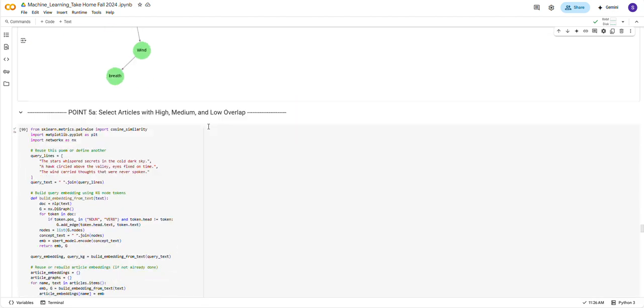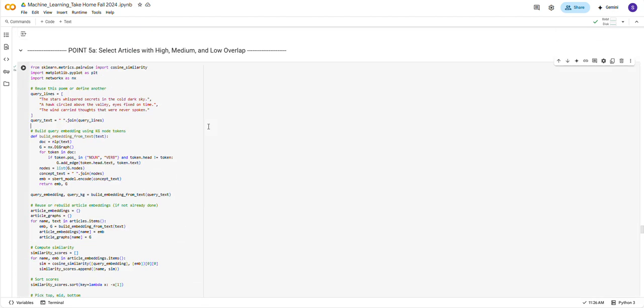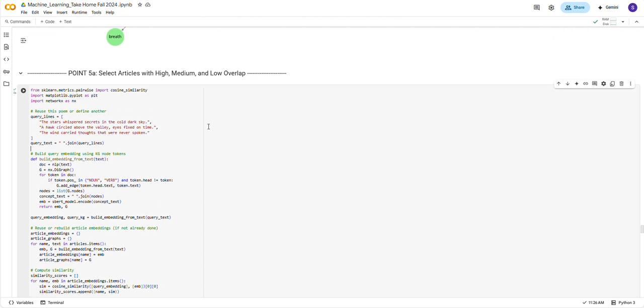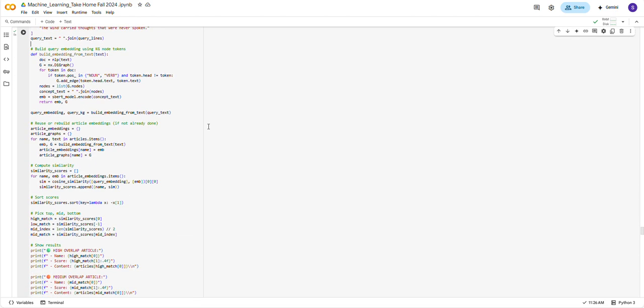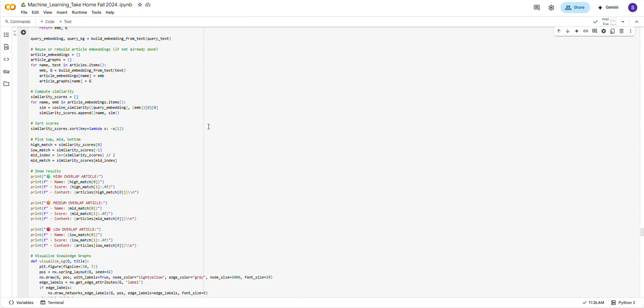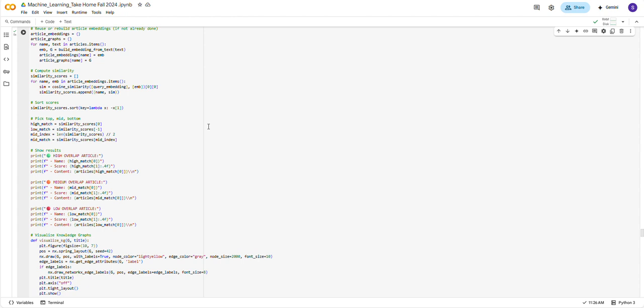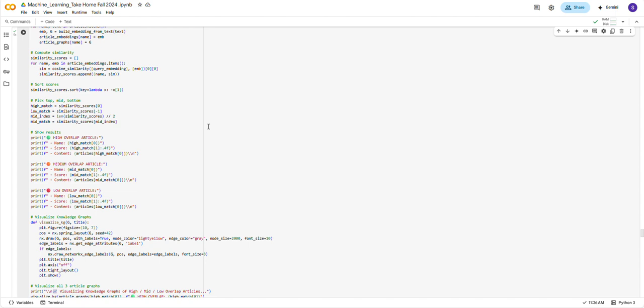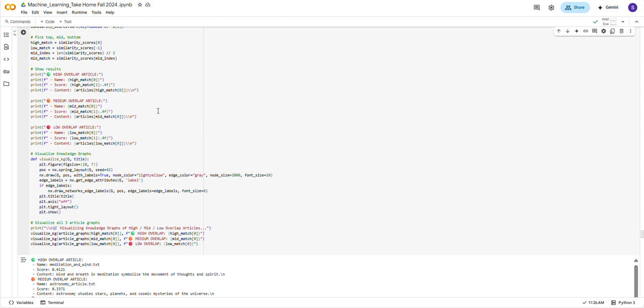Then we took a new poem and processed it into an embedding using the same KG method. Then we used cosine similarity to retrieve the most semantically similar articles from the vector DB, and the top three articles were selected and formatted into a structured LLM prompt, which includes the poem, the summary of each retrieved article, and the instruction to the LLM to analyze and synthesize them with the poem.